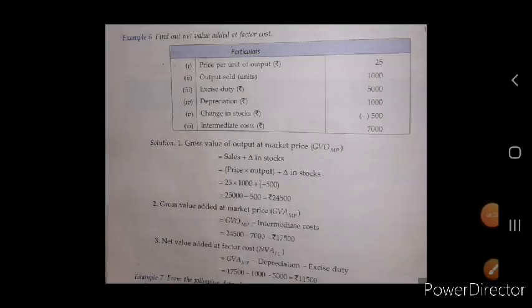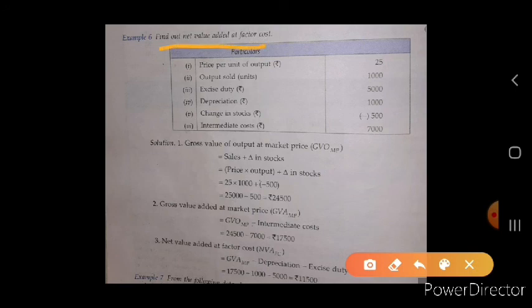In the question, find out the NVA at factor cost. We have to calculate here NVA at factor cost. It is the question. Here the price per unit is given 25, output sold is given 1000, excise duty is given 5000. Excise duty is the indirect tax. Okay, depreciation 1000, change in stock is minus 500, intermediate cost is 7000.